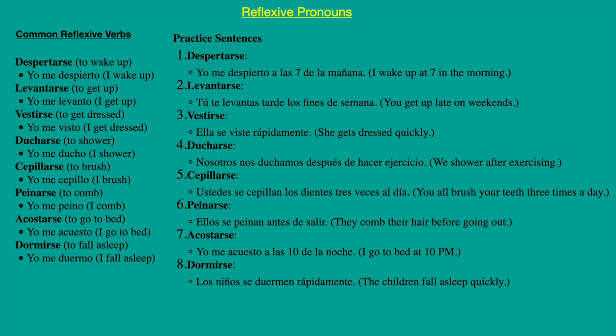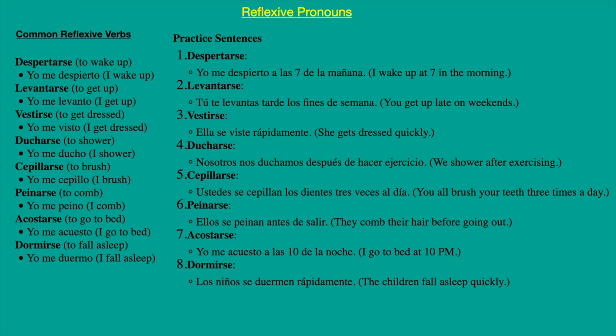And here we have some examples of when you are going to use them. Despertarse: yo me despierto a las 7 de la mañana. So I wake up at 7 in the morning, I wake myself up. Levantarse: tú te levantas tarde los fines de semana. You get up late on weekends. The sense here is that you are waking up, or te levantas from bed, right? So you wake up and you get out of bed on weekends. You get out of the bed, te levantas. It means more like you get up from bed, right?